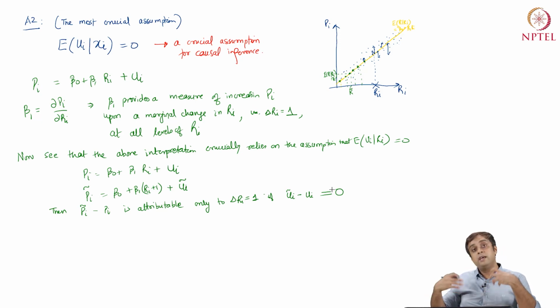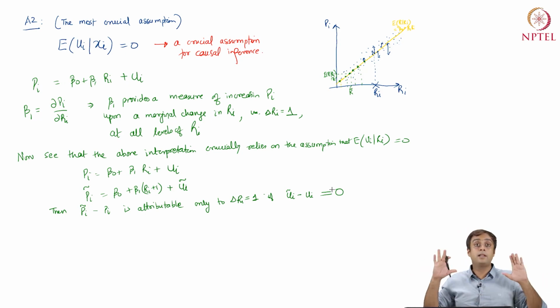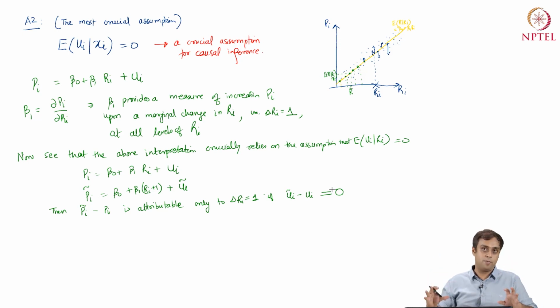That is to say that the error term, the change in error when we move on from a smaller house to a bigger house, nothing changes in ui, nothing changes in this unobserved, uncaptured error term of the regression model.